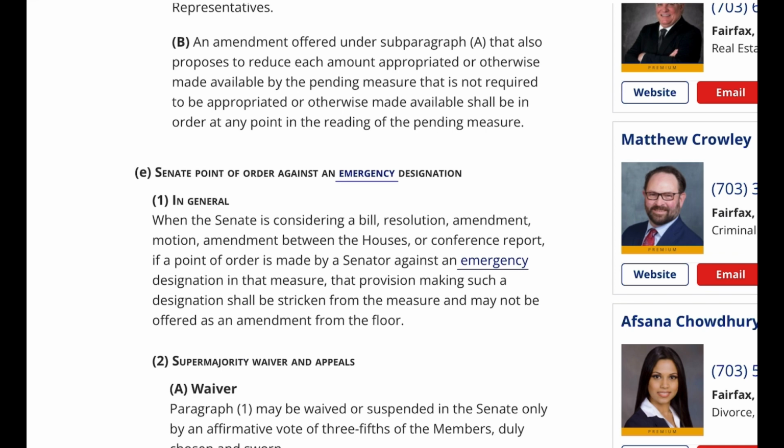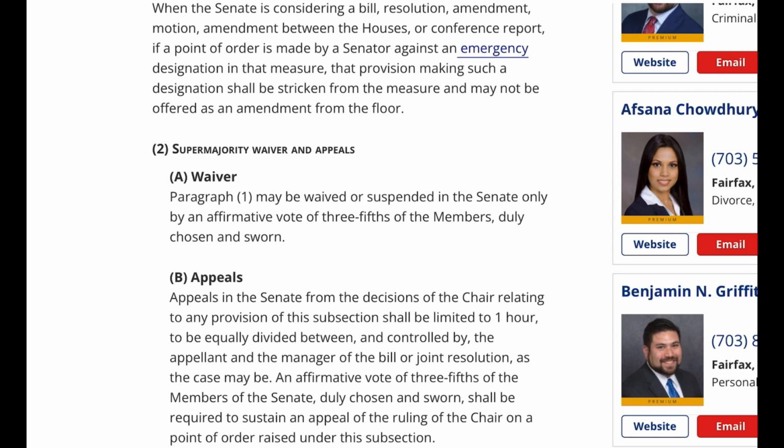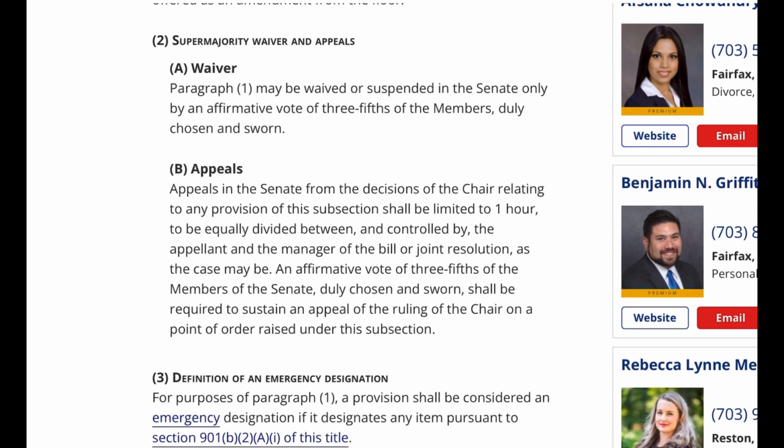2. Supermajority waiver and appeals. A. Waiver. Paragraph 1 may be waived or suspended in the Senate only by an affirmative vote of 3/5 of the members, duly chosen and sworn. B. Appeals in the Senate from the decisions of the chair relating to any provision of this subsection shall be limited to 1 hour, to be equally divided between, and controlled by, the appellant and the manager of the bill or joint resolution, as the case may be. An affirmative vote of 3/5 of the members of the Senate, duly chosen and sworn, shall be required to sustain an appeal of the ruling of the chair on a point of order raised under this subsection.